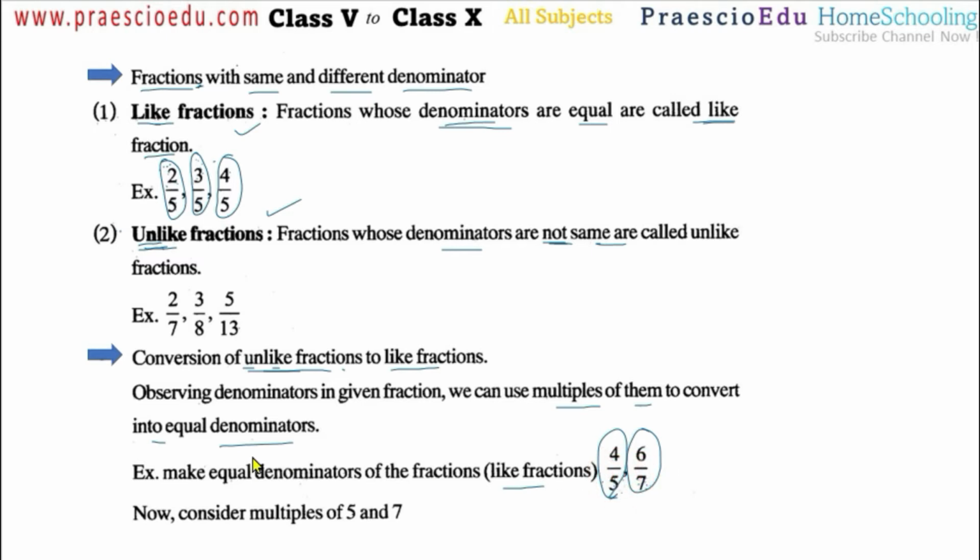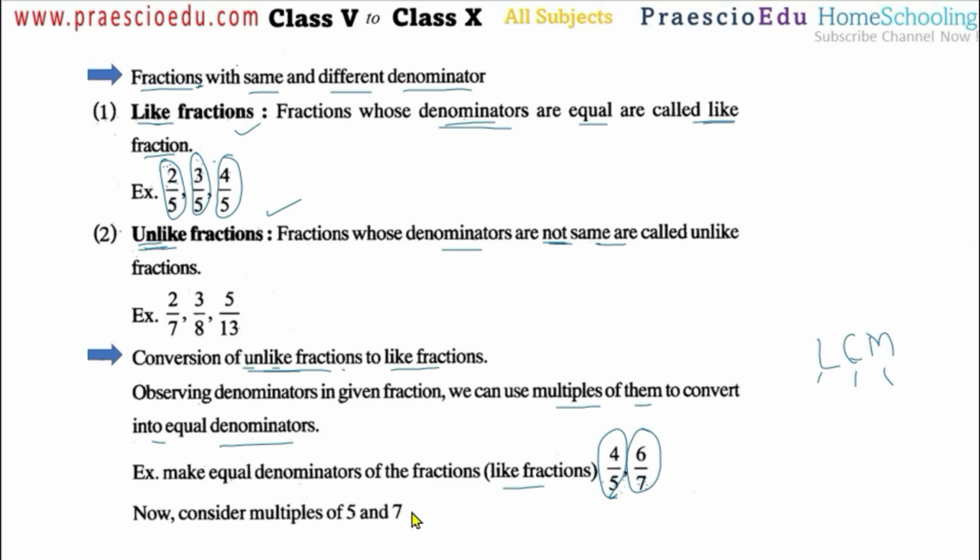Okay, so what we have to do, we have to make the multiples. We have to find the LCM. Now this is where the LCM comes in. What is the L? This is the least, meaning smallest. Least means the smallest. C is for common and M is for multiples.